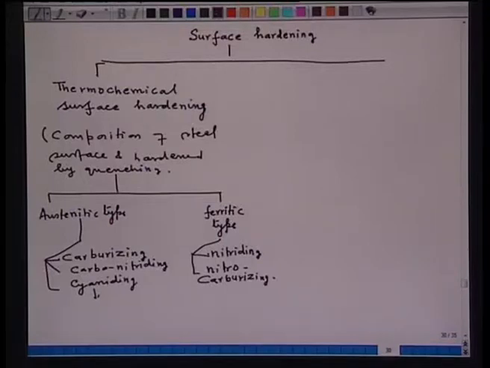Now, another is thermal surface hardening. In thermal surface hardening, heat alone is used to alter the microstructure without altering the composition. That is, you locally heat it.